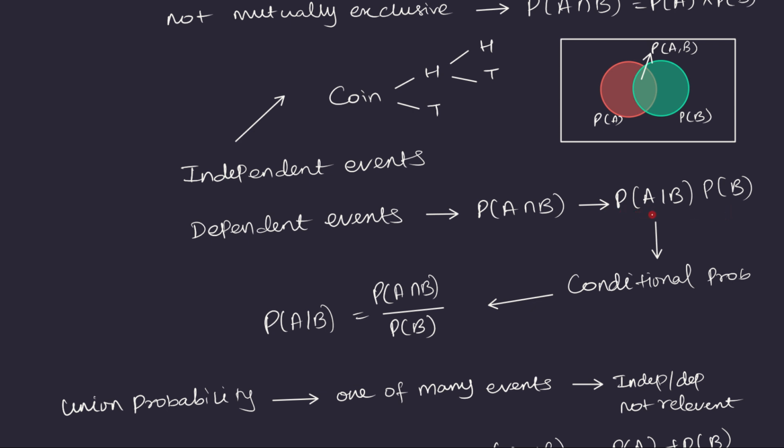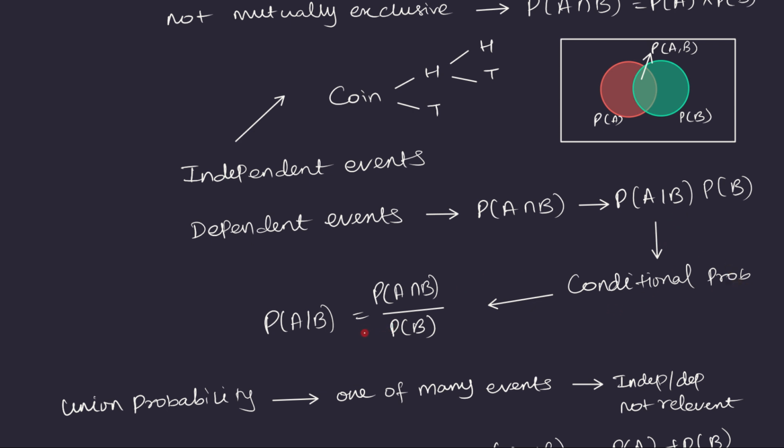And probability of A, which is drawing the second card after the first card drawing has happened, is going to be 1 over 51. So basically, we multiply 1 over 51 and 1 over 52 to get the joint probability of dependent events. Okay. And like I said previously, this probability of A given B is called conditional probability.